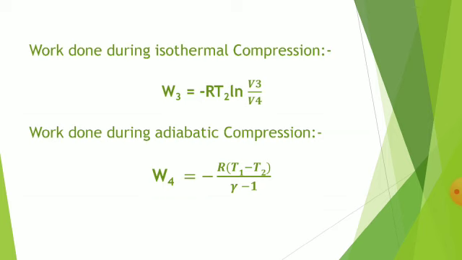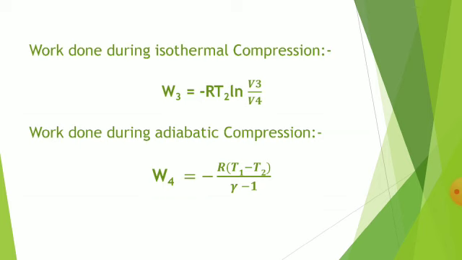In the last operation, the cylinder is placed on the insulating stand again. The gas is completely enclosed by the insulating surfaces on all sides, and the external pressure on the gas is so adjusted that the gas compresses adiabatically till the temperature of the gas rises from T2 to T1, and the gas comes back to its original state C1. Therefore, this change is represented by the curve C4 C1, and after completing these four operations, its original state is restored.